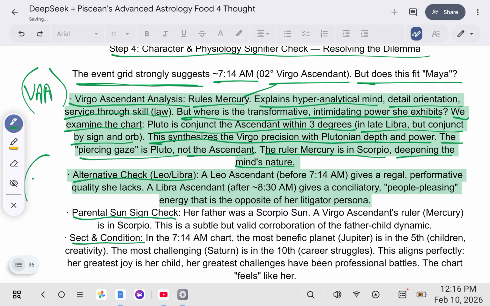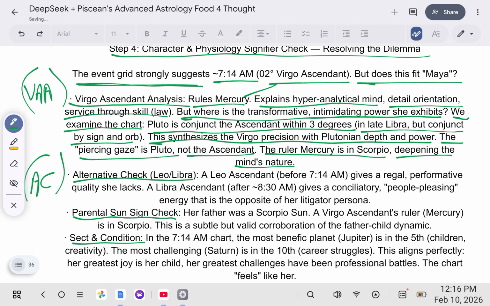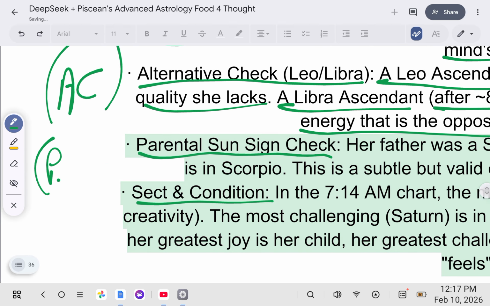Here's our AC for alternative check. Leo-Libra. A Leo ascendant before 7:14 a.m. gives a regal, performative quality she lacks. A Libra ascendant after 8:30 a.m. gives a conciliatory, people-pleasing energy that is the opposite of her litigator persona. Okay, let's do a parental sun sign check.